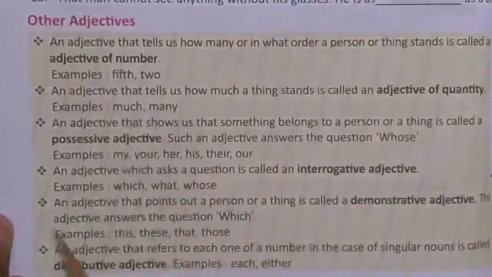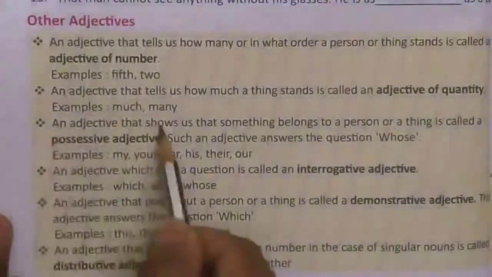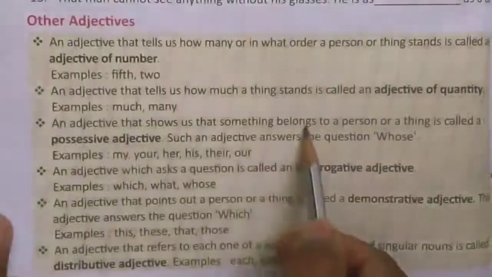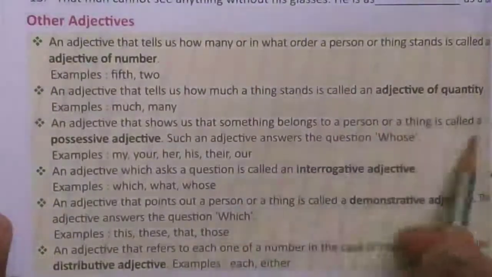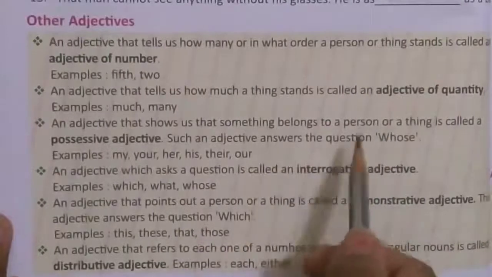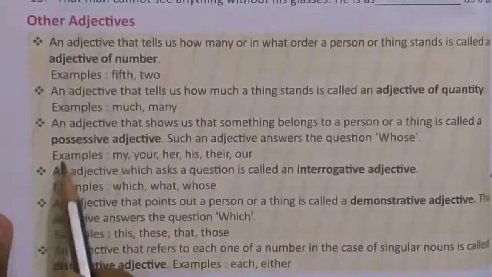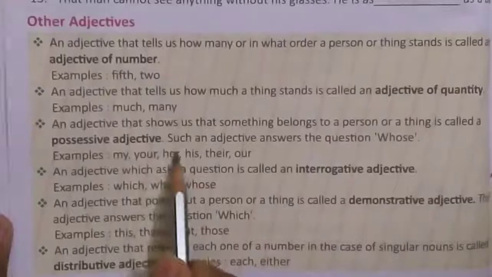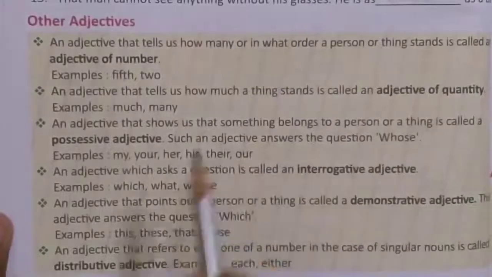Example, much, many. Now an adjective that shows us that something belongs to a person or a thing is called a possessive adjective, like whose. The question of the answer is whose. Example, my, your, her, his, their, our.